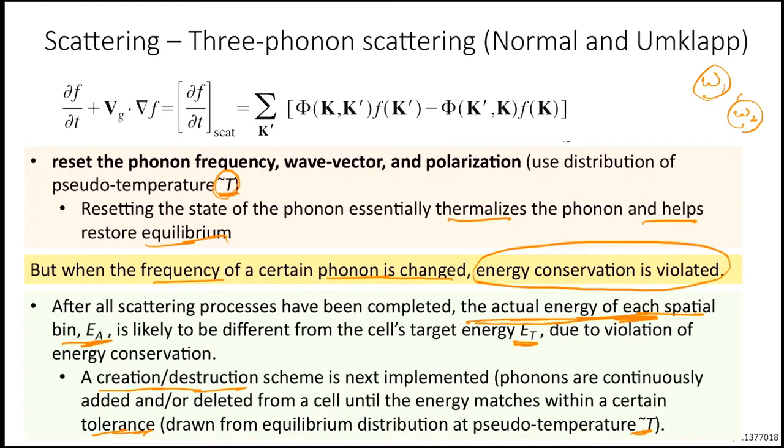So basically, each time we scatter a particle, because the phonon frequency is different, the energy conservation would be violated. Once the energy conservation is violated, we have to keep adding or deleting particles until the difference between E_target and E_A reaches a value within a certain tolerance. Once we reach that tolerance, we say okay. But the particles we would draw are from the pseudo temperature equilibrium distribution, pseudo temperature T bar.